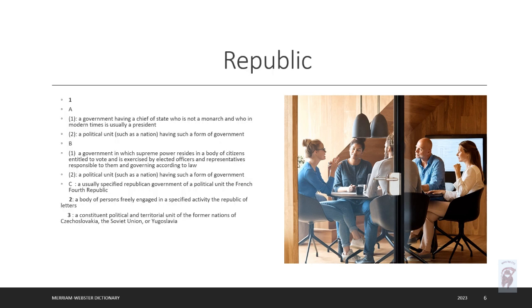Now we have a republic, and this is out of Merriam-Webster. This is basically a system of government that can have a president, and due to the size, it may have more than just a president, but it is governed by the laws, not the people. This is a government by the laws.